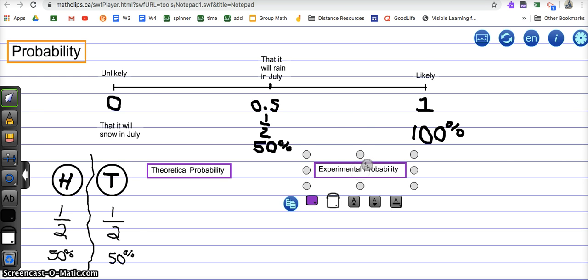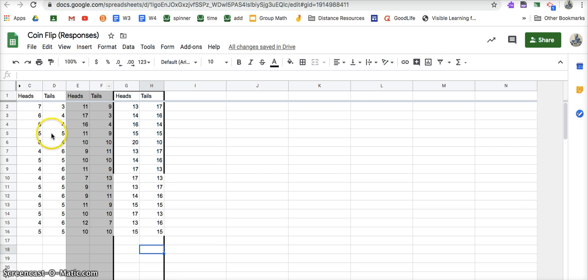If we take the data that you guys made, we can see that after 10 flips, it's not exactly 50-50. Here's 7 out of 10 for heads and 3 out of 10. Now this person did get 50-50 their first time, but then when they kept going and did 20, it was no longer 50-50.